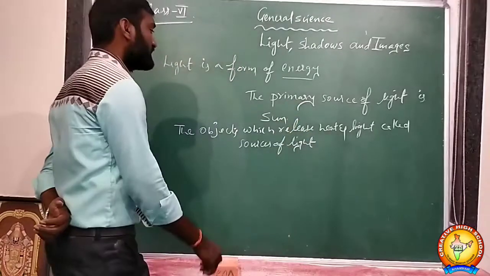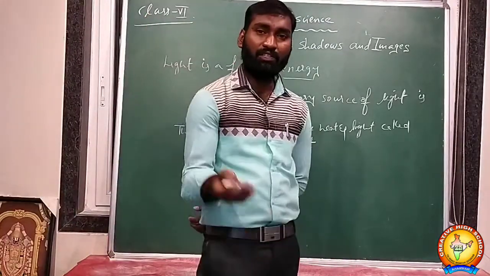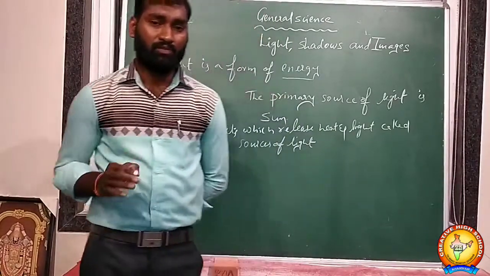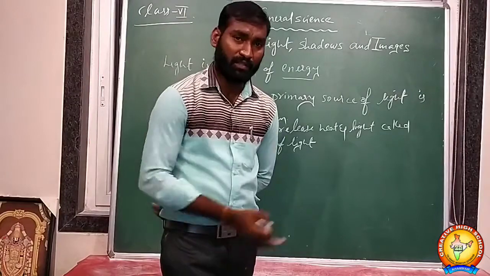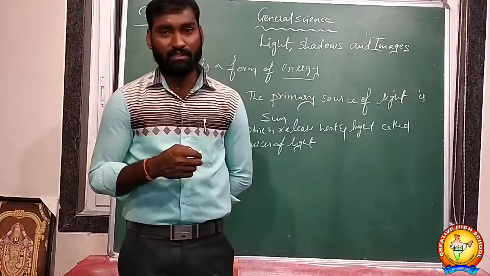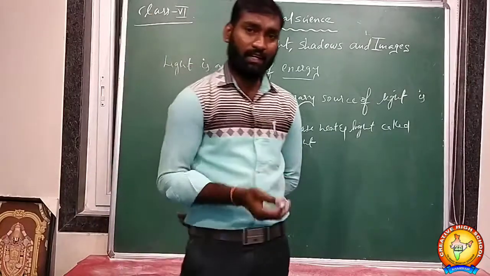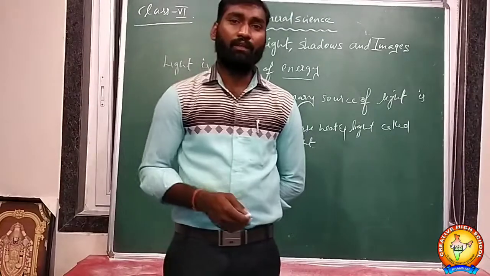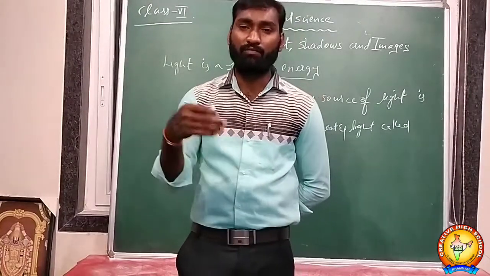So the objects which release heat and give light to us are called sources of light. What sources are available in our surroundings which give light? The primary source is the sun, and also tube light, fire, candle, torch light, and bulbs at home. These are all primary sources of light.